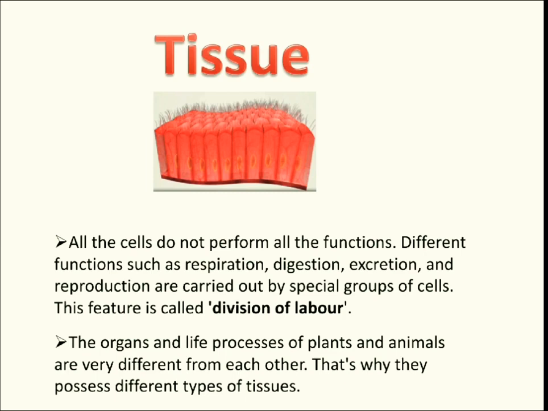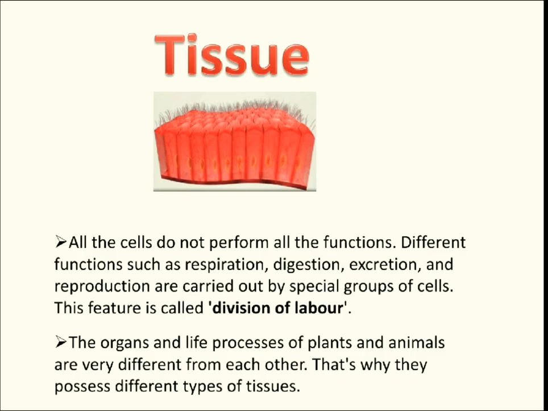For example, the tissues or cells of our digestive system are only supposed to do digestion for us. They don't need to worry about how respiration will occur, how reproduction will occur, how excretion will occur. They only have to digest the food. Similarly, the tissues of the respiratory system are only supposed to do respiration. Nothing else they need to worry about. So this is the way our body is designed. Every organ has specialized tissues and cells which perform some specialized functions for us. Now let's move further.